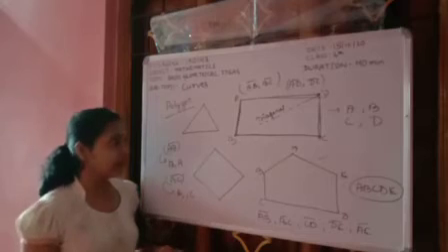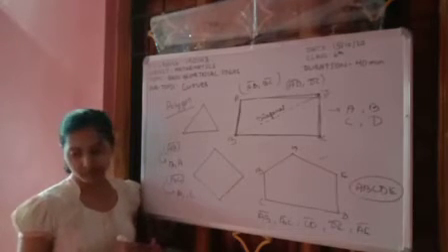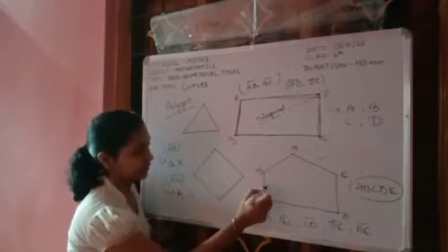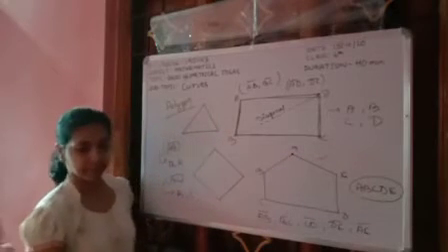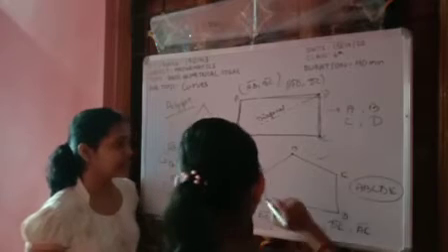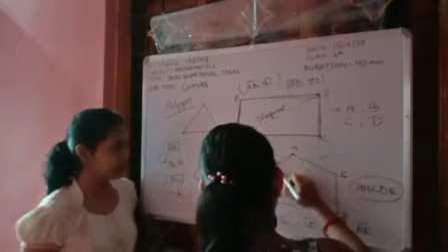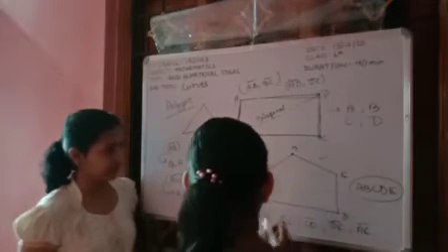Aisa, please stand up. Draw a diagonal here from point A. Yes, good. This is the diagonal.